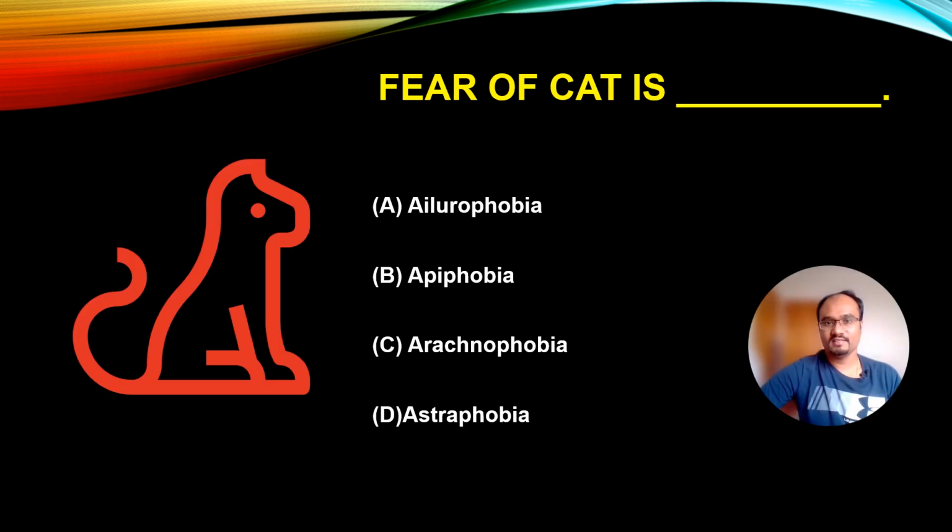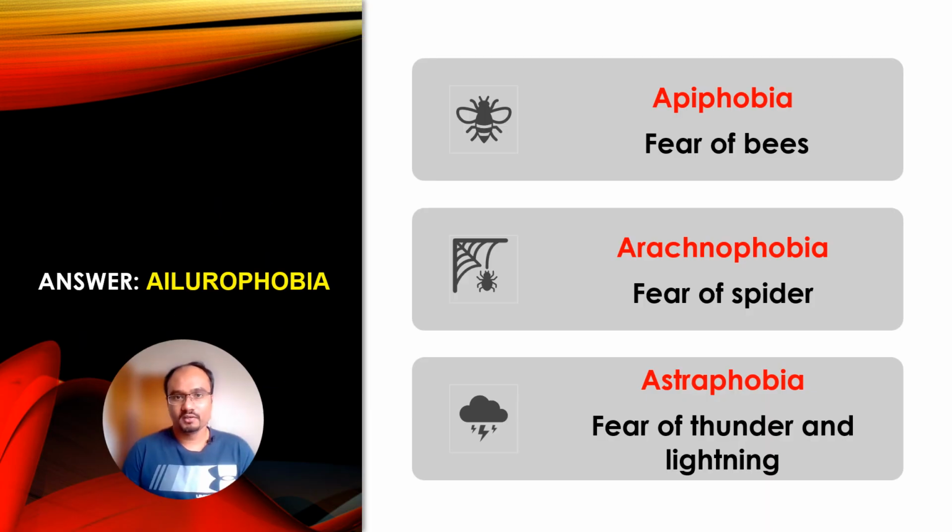Fear of cat is called. The options are allurophobia, apiphobia, arachnophobia, astrophobia. And the correct answer is allurophobia. So let us see the other options. Apiphobia is the fear of bees, arachnophobia is the fear of spiders, and astrophobia is the fear of thunder and lightning. Let's go to the next question.